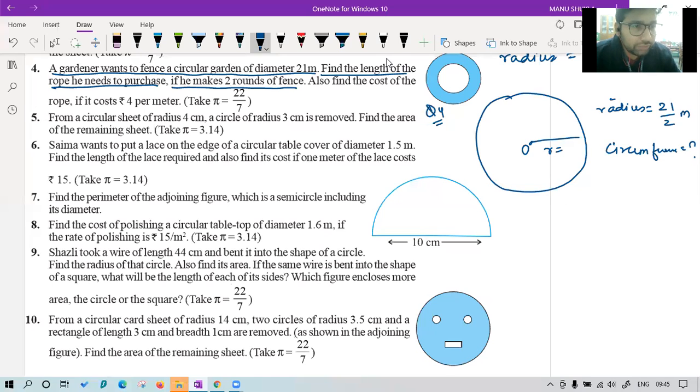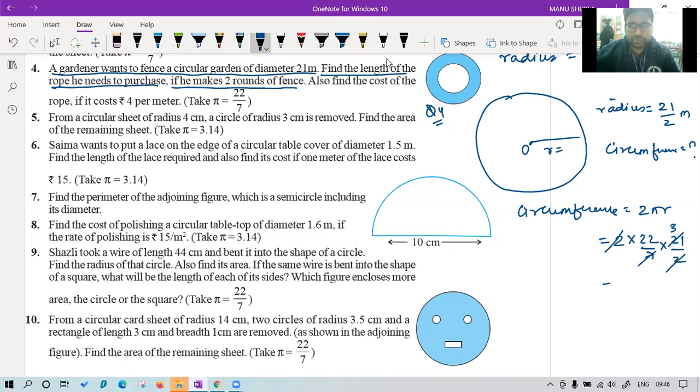Okay, so we have to do the fencing 2 times. So first, find for 1 time. The circumference is given by the formula 2 pi r. So 2 into 22 by 7 into r. R is 21 upon 2. So 2 and 2 will cancel. 7 into 3 is the 21. What is the circumference, class? 66 meters. Is it clear to you?